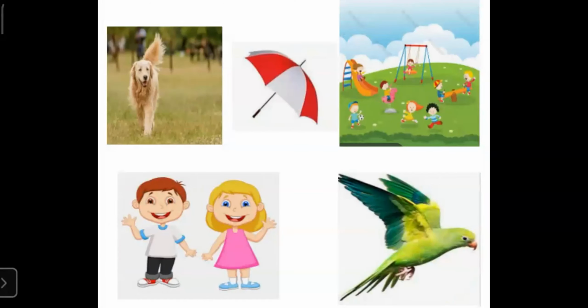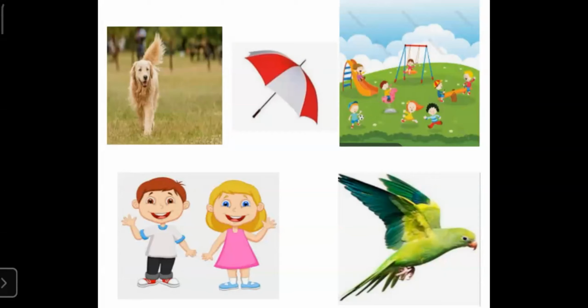Here you can see picture of an animal. It is a dog. So dog is the naming word given to this kind of animal. Next picture is of an umbrella which we use when it rains. So umbrella is the naming word given to this kind of an object. The third picture is of a park where children go to play. It is also a naming word given to a place. So park is a naming word.